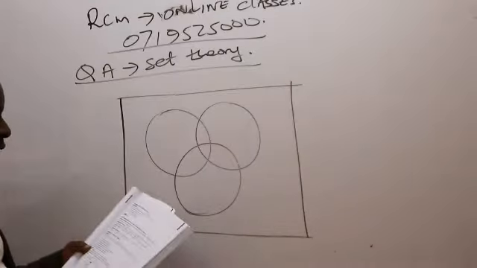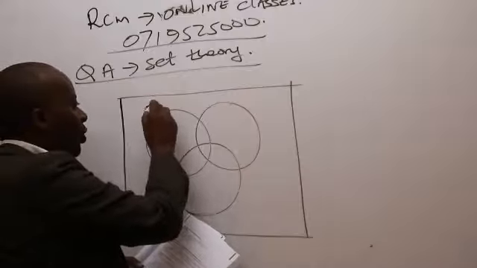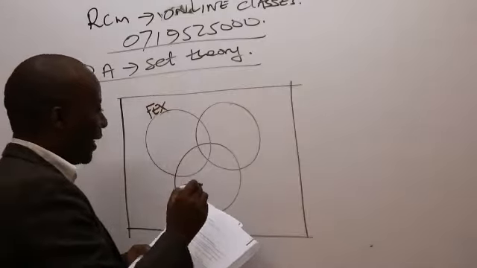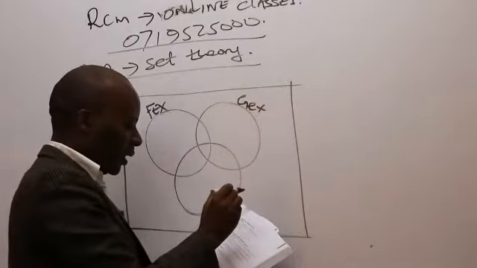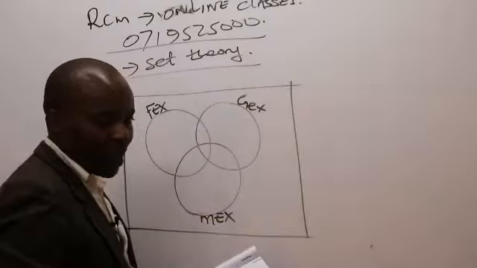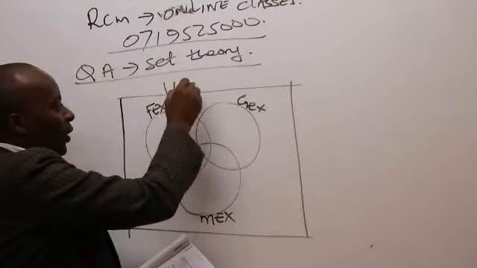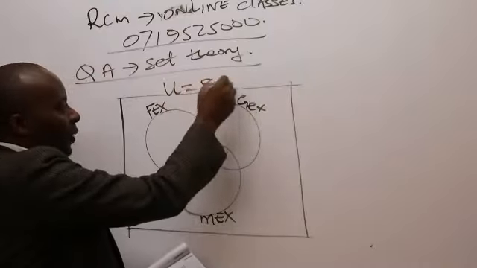So we have, ladies and gentlemen, our products as they are arranged there. We have FEX. We have GEX. Lastly, we have MEX like that. And then they have told us that the universe U has got how many people? 800 people.